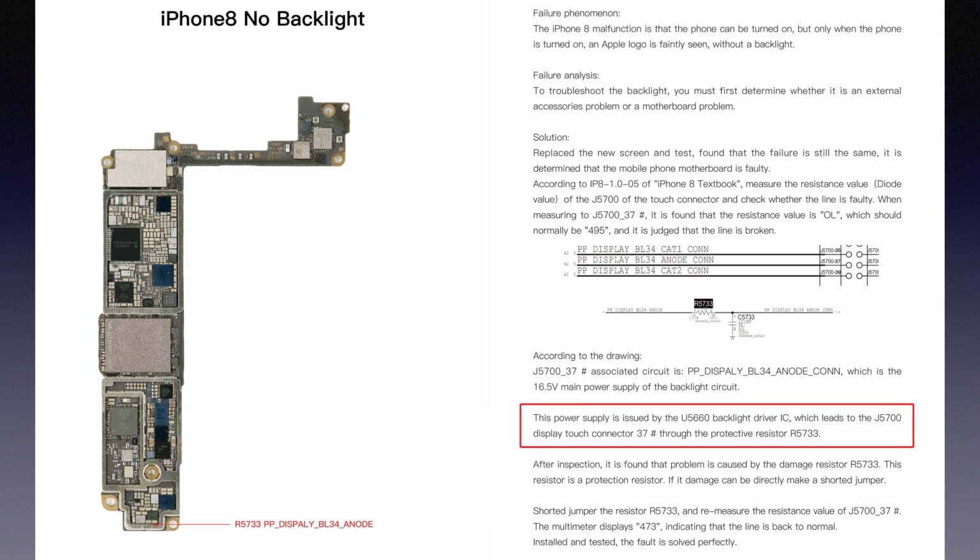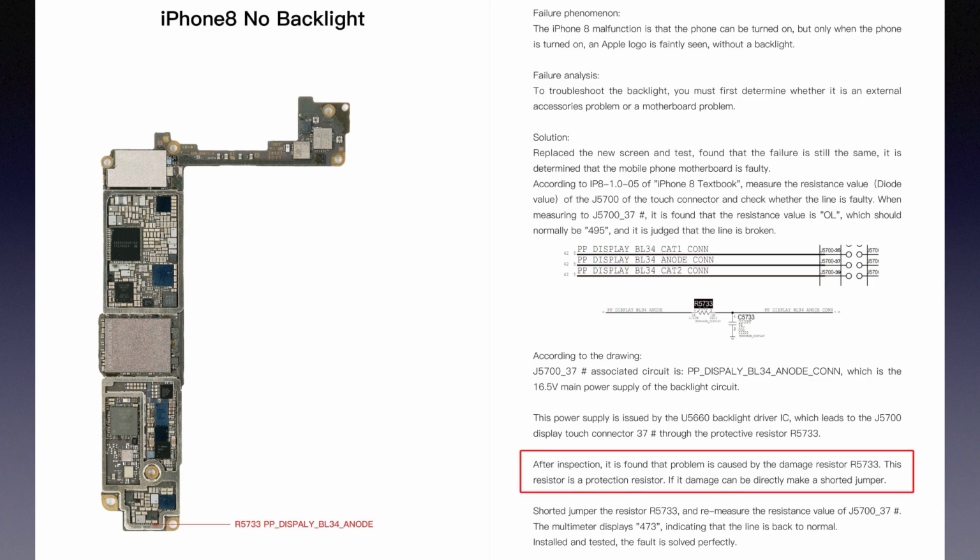This power supply is issued by the U5660 backlight driver IC, which leads to the J5700 display touch connector pin 37 through the protective resistor R5733. After inspection, it is found that the problem is caused by the damaged resistor R5733. This resistor is a protection resistor.